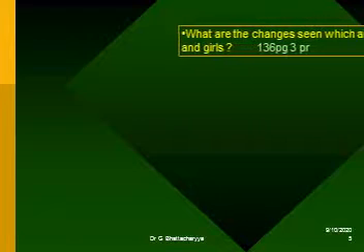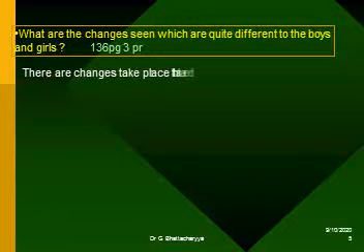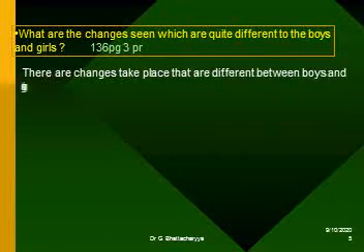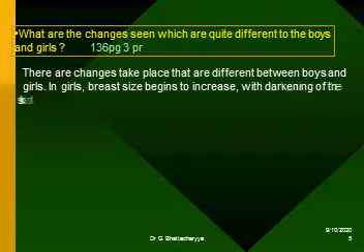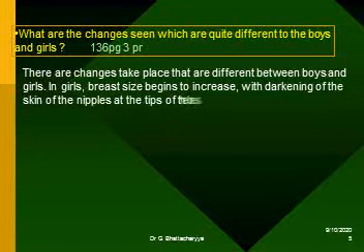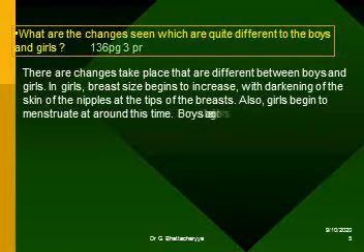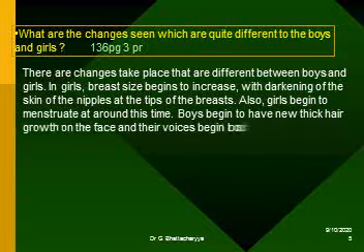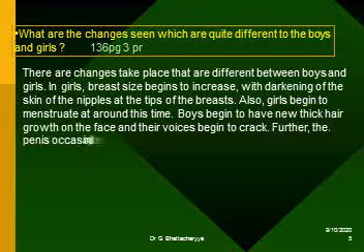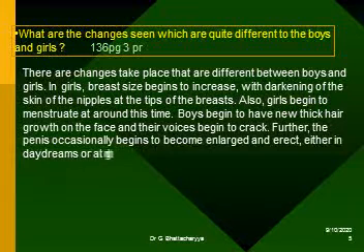What are the changes seen which are quite different in boys and girls? There are changes that take place that are different between boys and girls. In girls, breast size begins to increase with darkening of the skin of the nipples at the tips of the breast. Also, girls begin to menstruate at around this time. Boys begin to have new thick hair growth on the face and their voices begin to crack. Further, the penis occasionally begins to become enlarged and erect, either in daydreams or at night.